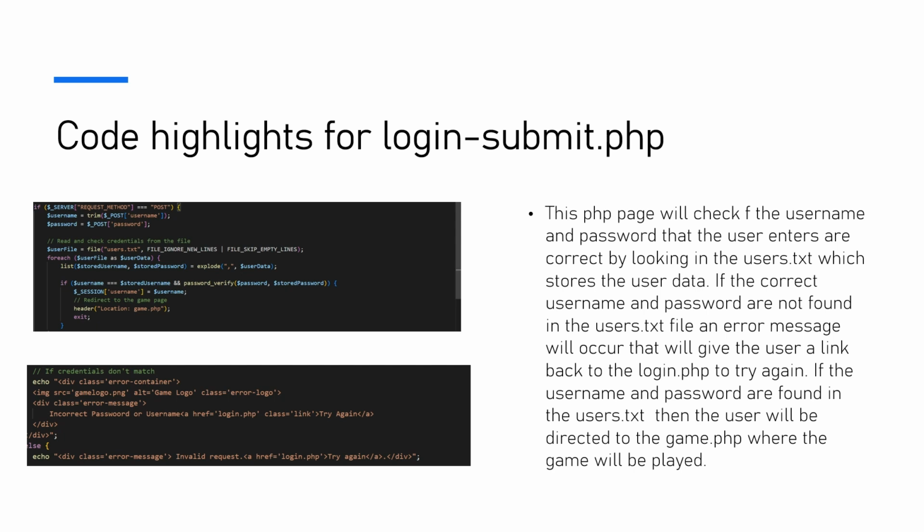Code highlights for the login submit PHP. This PHP page will check if the username and password that the user enters is correct by looking in the user's text file, which stores the user data. If the correct username and password is not found in the user text file, an error message will occur that will give the user a link back to the login PHP page to try again. If the username and password is found in the user's text file, then the user will be directed to the game PHP page where the game will be played.